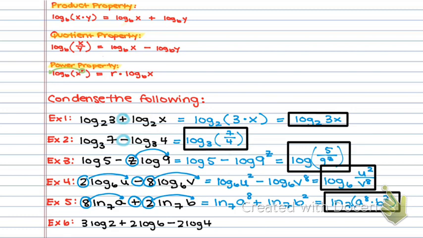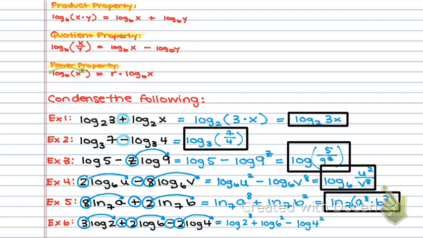All right, last one. This one has 3 different things, but that's fine. It's still all the same properties. So again, I see power property, product, and quotient. So this becomes log of 2 cubed plus log of 6 squared minus log of 4 squared.